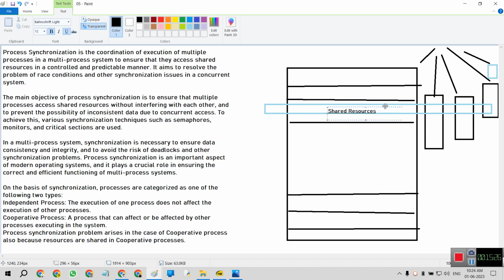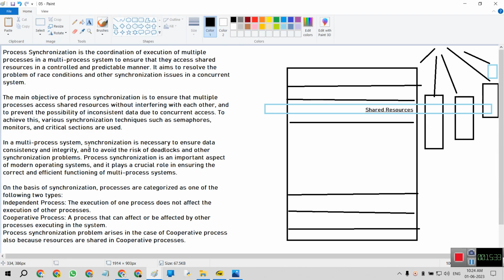Simply, we will place in the middle of this the shared resource, without interfering with each other. There is no interference between these. These are only shared memories. There is no interference between these two, but only shared memory, shared resources.